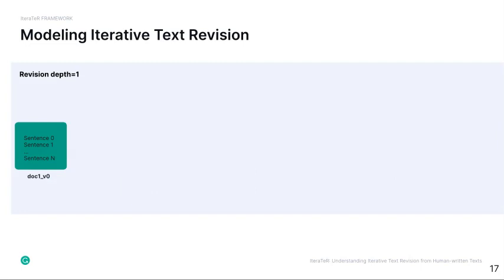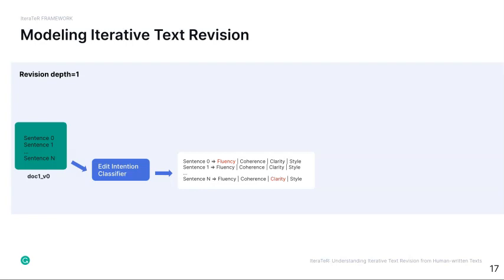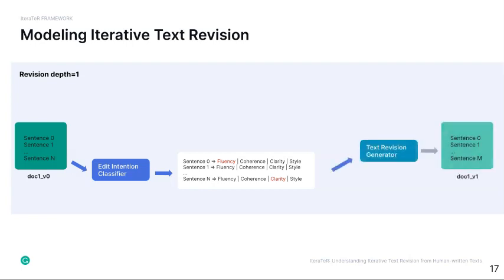After getting the fine-grained annotations for each edit, we start to computationally model the iterative text revision process. So here is how the system works. Given a draft document with n sentences, we first predict the type of edits needed for each sentence. Then we pass the edit intention as well as the source sentences into a text revision model to get a